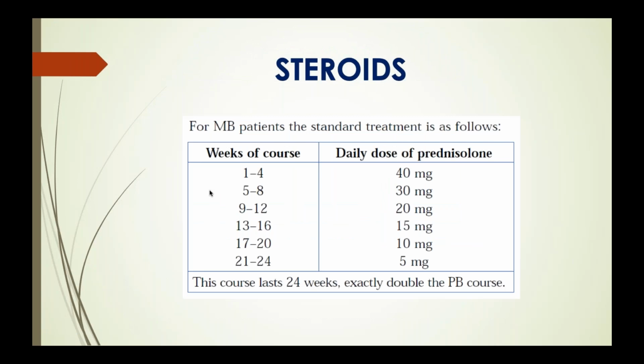Then, when the patient is a case of ENL and multibacillary, then you start a daily dose of prednisolone 40 milligram, and then you can reduce by 10 milligram within a period of 4 weeks, and gradually reach 5 milligram, and maybe it lasts for a longer period.